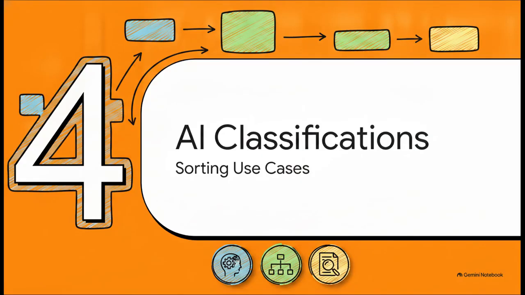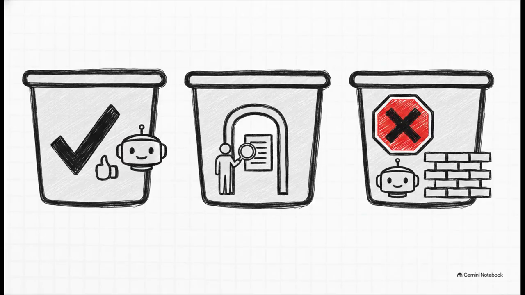Section 4. The 3 AI classifications. It is time to start sorting your use cases. Once you rigorously run your proposed ideas through the criteria, they will inevitably sort into one of 3 distinct buckets. And because you've done the analytical legwork, each one is going to have a documented rationale. First bucket, fully appropriate. These are highly reversible, low-consequence tasks with no special human element required. You can just delegate these with a normal review process.